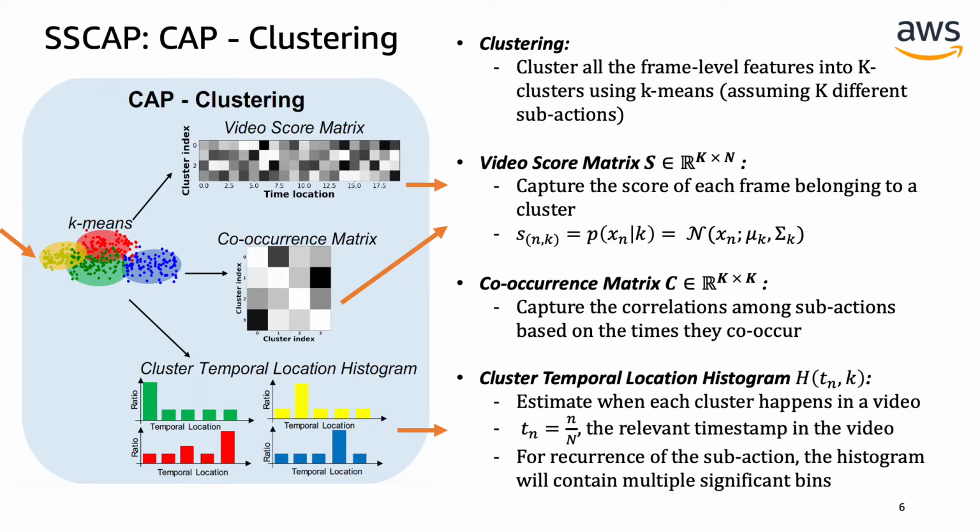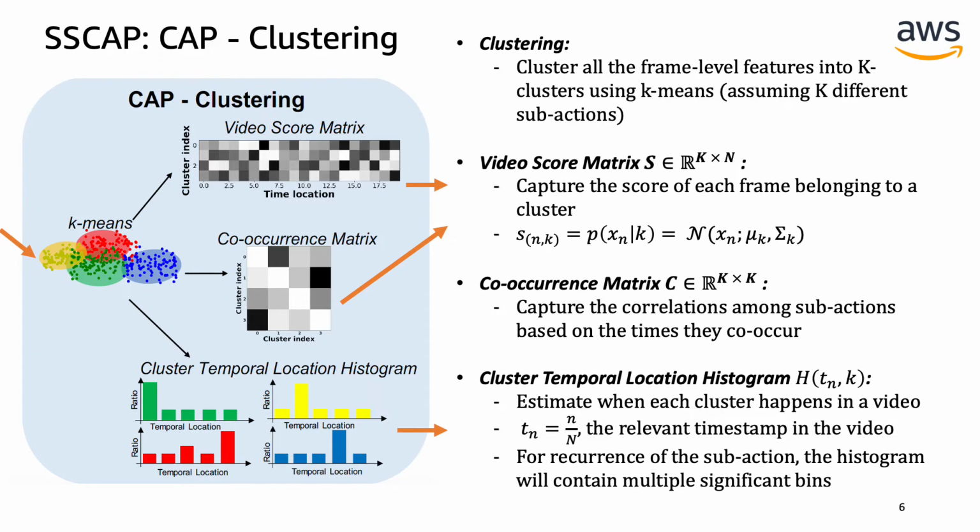The second unit is the cap clustering. It first clusters all the frame level features into K clusters using K-means. After that, it generates three outputs: the video score matrix that captures the score of each frame belonging to a cluster, the co-occurrence matrix that captures the correlations among subactions based on the times they co-occur, and finally, the cluster temporal location histogram, which estimates when each cluster happens in a video based on the timestamp of each frame in the cluster.